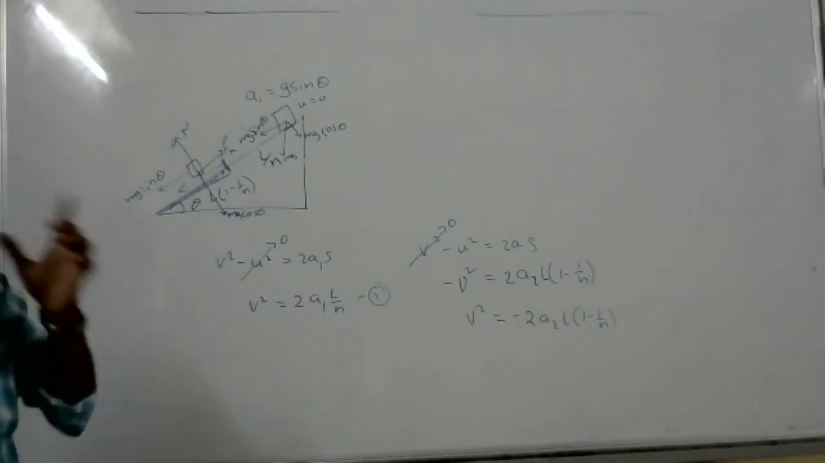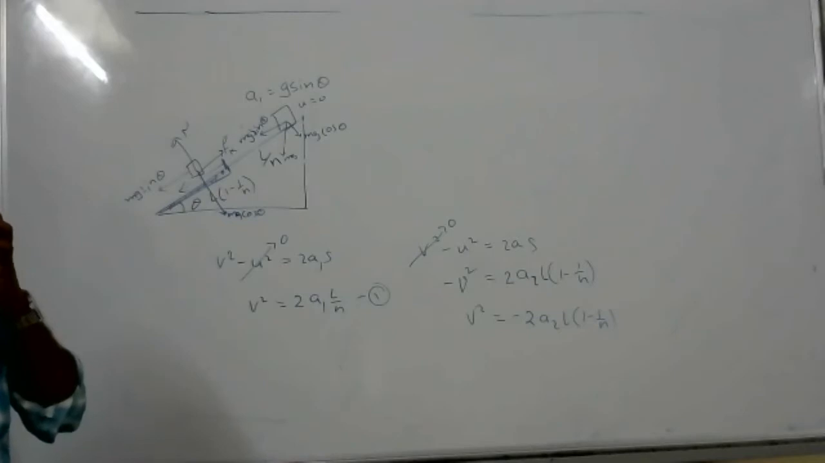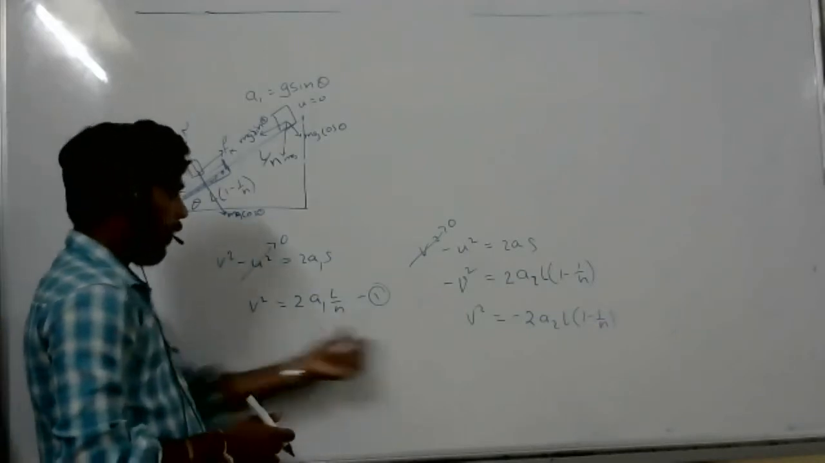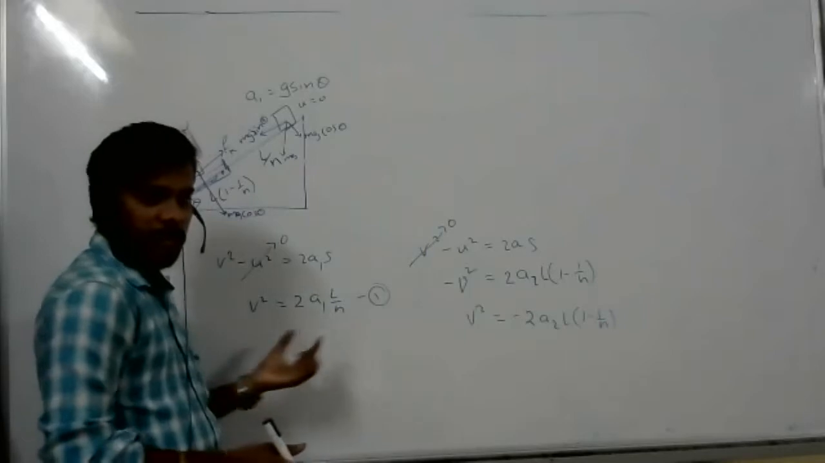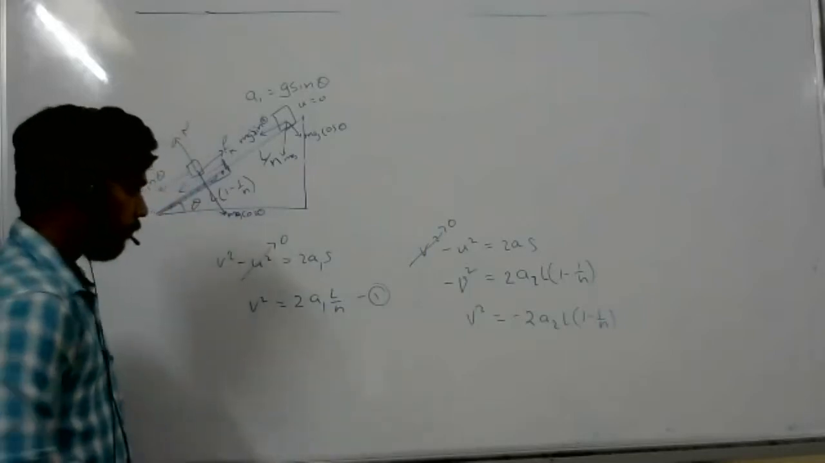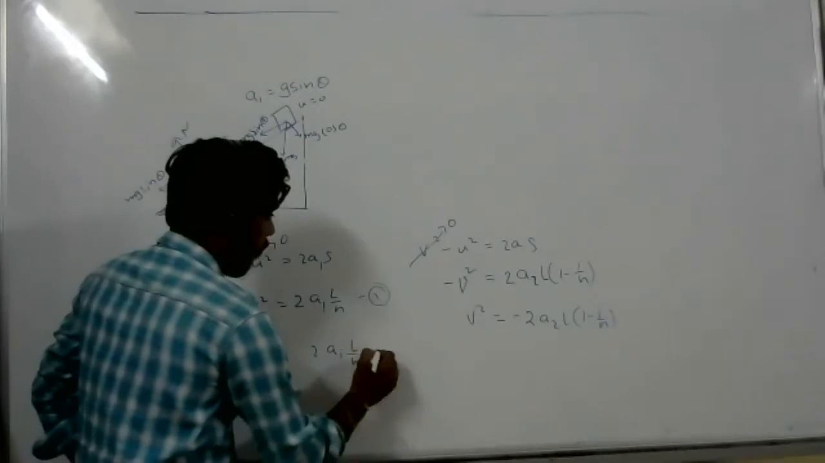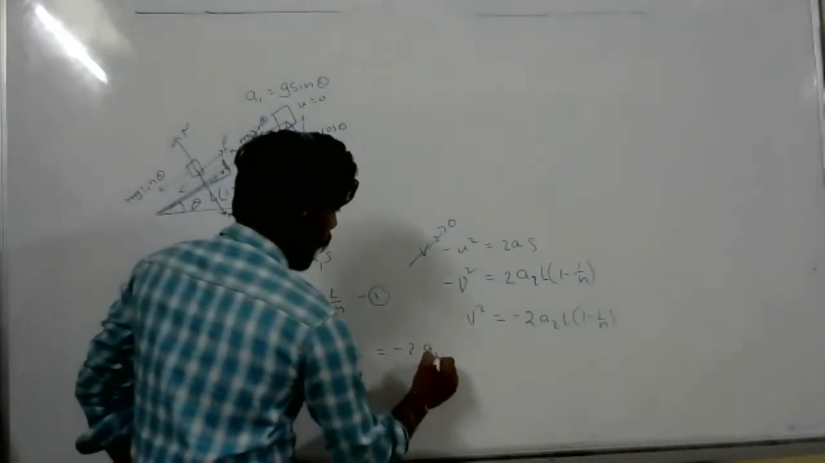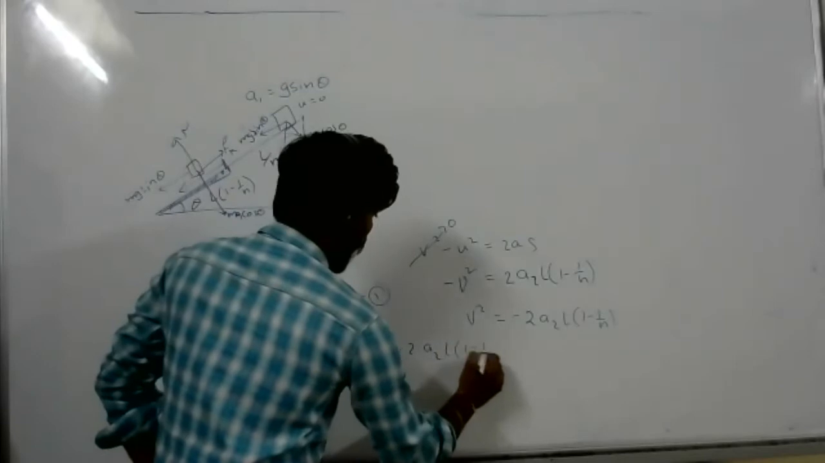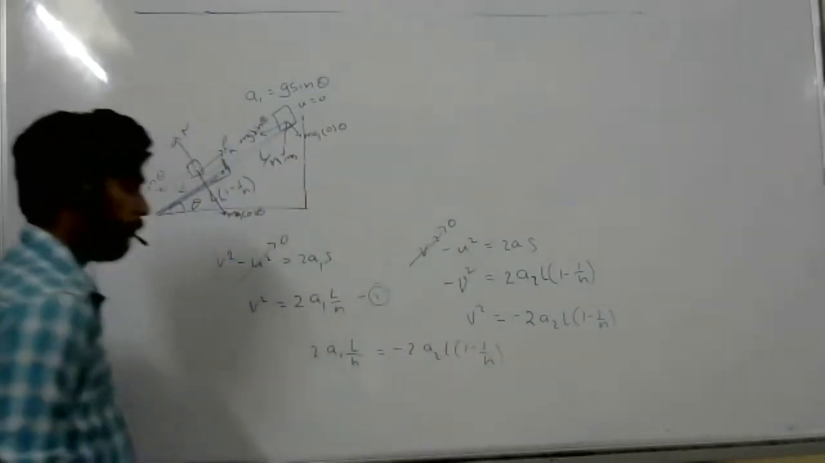Did you get any doubt still? No, I understood till here. Now, here two are equal, right? Left hand sides are equal, right? So 2a1 L by n equal to minus 2a2 L into 1 minus 1 by n. Solve that.